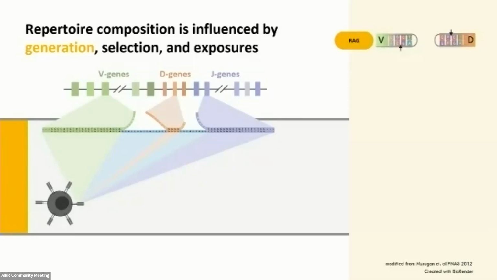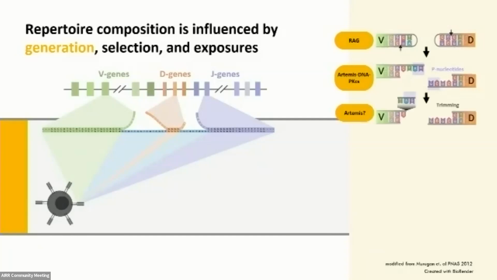But I want to dive into how that joining process actually occurs, because it'll become really important as I share my results later on. In this example, I'm showing a V gene being joined with a D gene. The first step in this process is that the intervening chromosomal DNA between each gene is removed to form hairpin loops at the ends of each gene, as you can see there. This is done by the RAG complex. Next, these hairpin loops are nicked open, often asymmetrically, by the Artemis DNA-PKcs protein complex to create those single-stranded overhangs at the ends of each gene. Those overhangs are typically 4 nucleotides in length. 2 of those nucleotides will be palindromic nucleotides, or P nucleotides.